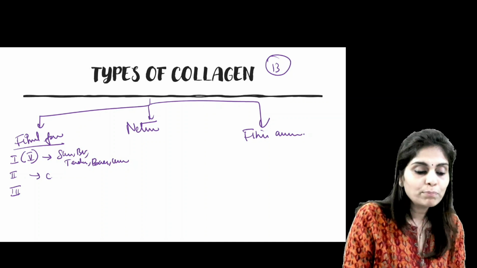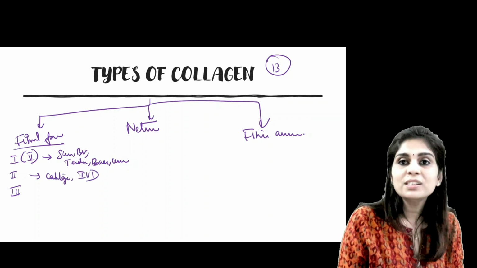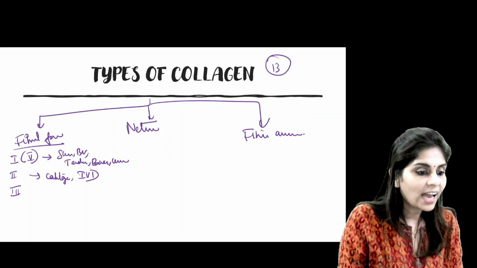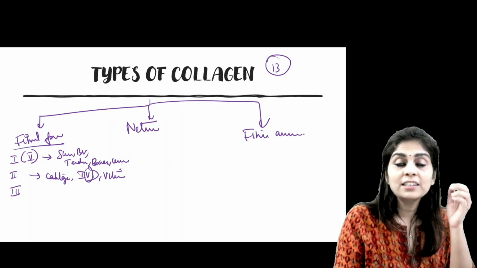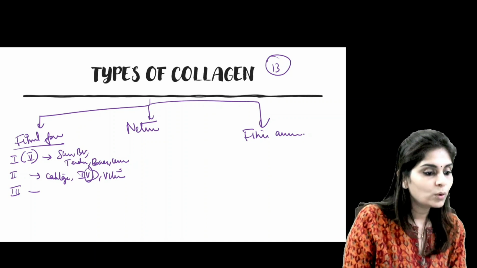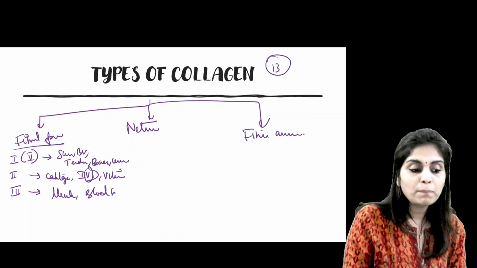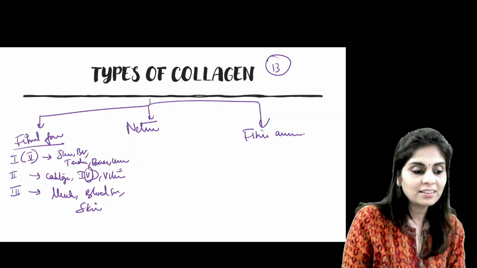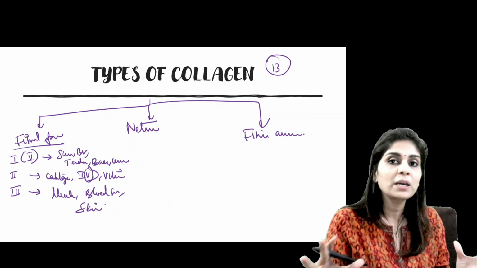Now type 2 is found in cartilages, and one of the cartilages we know is intervertebral disc. And from V, I remember vitreous humor. So cartilage, intervertebral disc and vitreous humor have type 2 collagen. Now type 3 collagen is present in muscle, it's present in blood vessel, it is also present in skin. Muscle, blood vessel and skin have type 3 collagen, all these form fibrils.